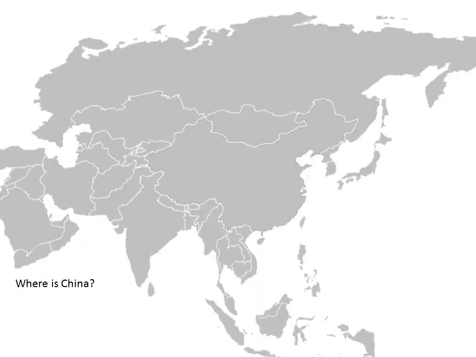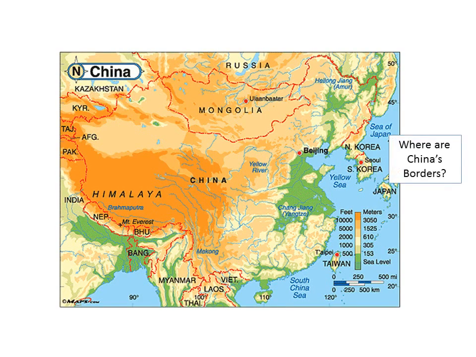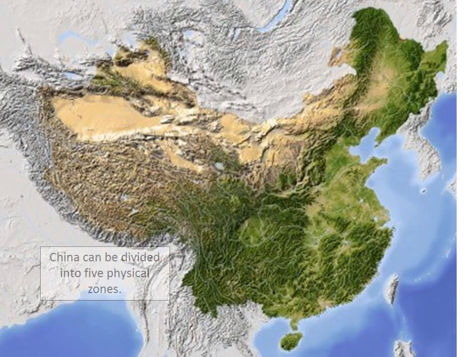All right, where is China? Well, China is the largest nation entirely in Asia. And where are China's borders? On the east, it's bordered by the Pacific Ocean. On the southwest and west, it is bordered by high mountains. On the north, wide steppes.